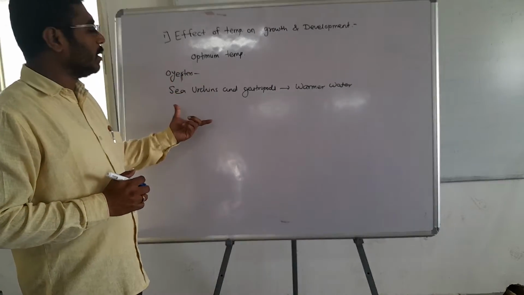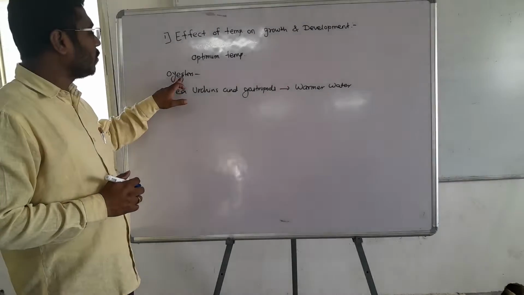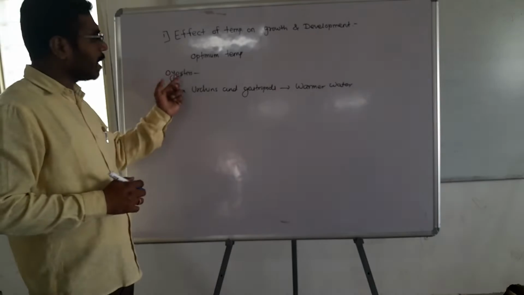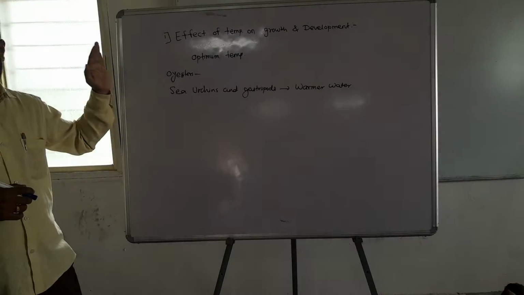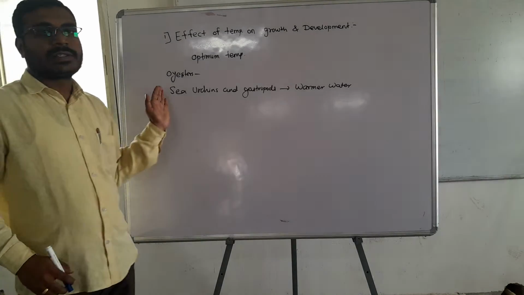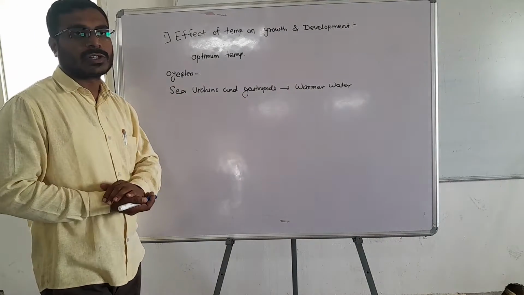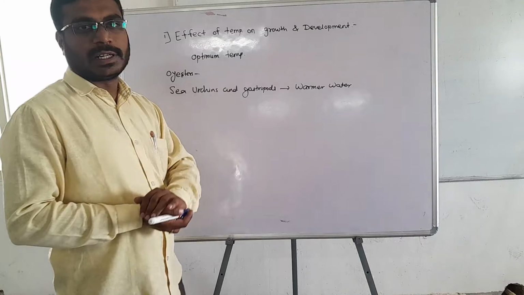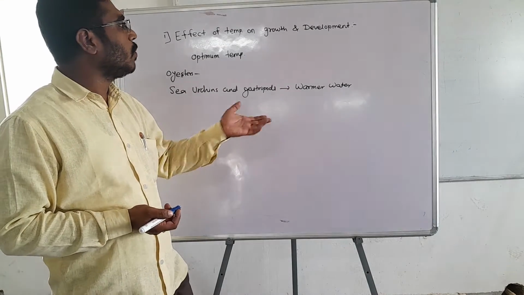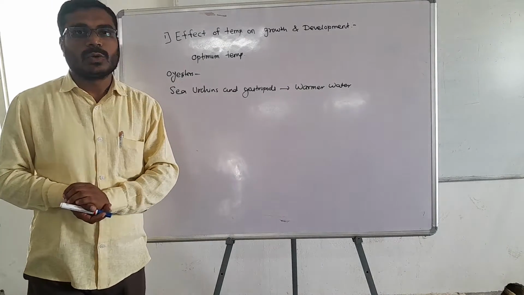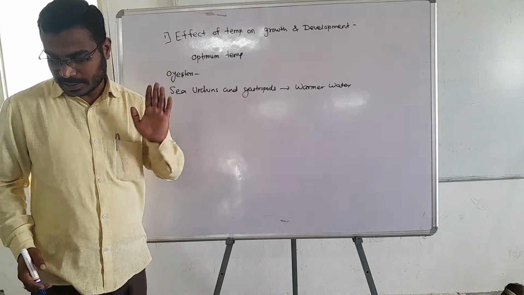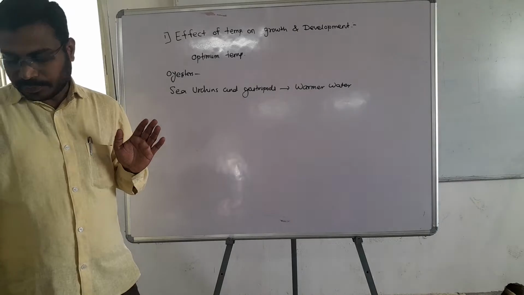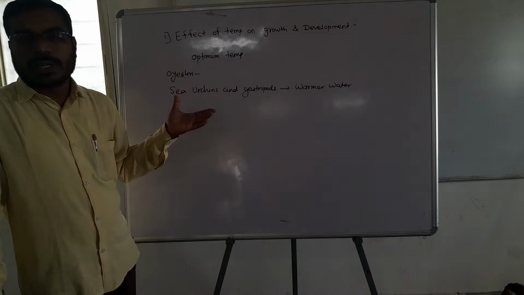Here is the difference in different organisms. In oysters, as temperature increases, their growth and development decreases. But in sea urchins and gastropods, as temperature increases, that is in warmer waters, their growth rate is maximum. It increases. These are water animals.